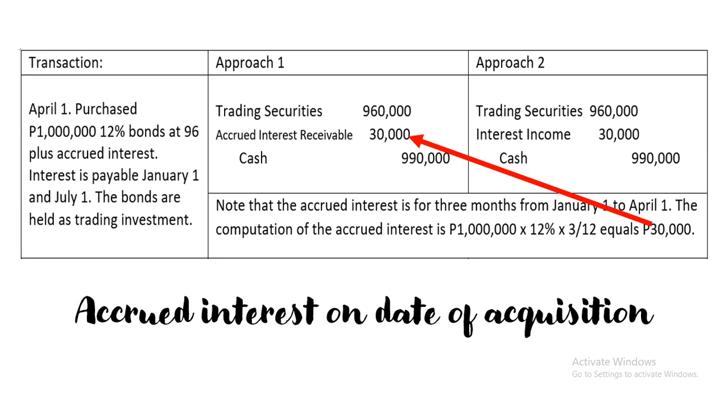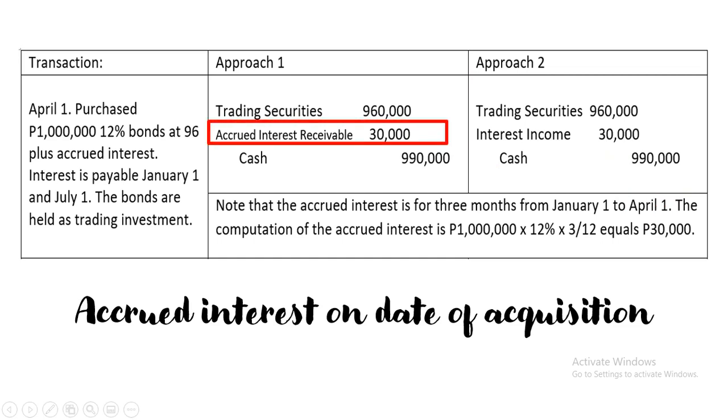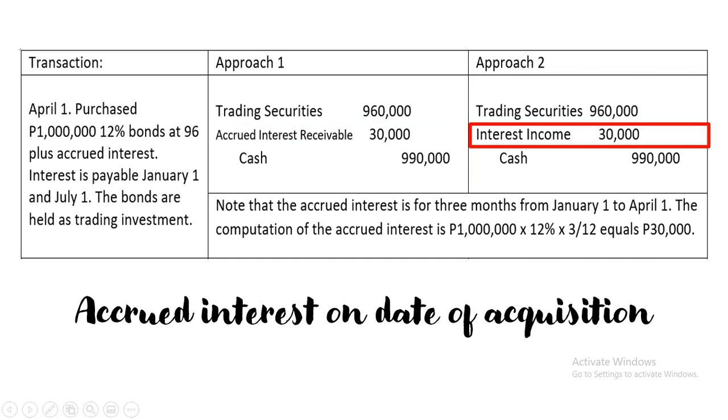So, the approach number 2 naman is that you debit instead of using accrued interest receivable, you debit here interest income.